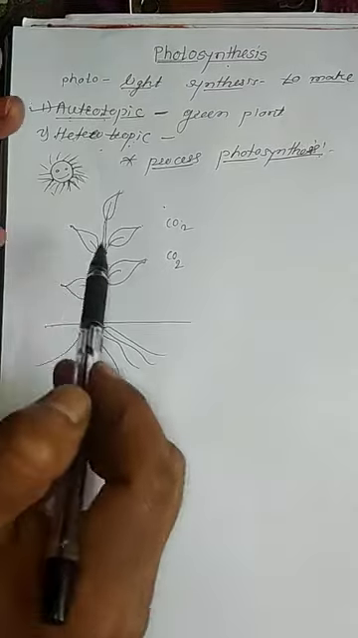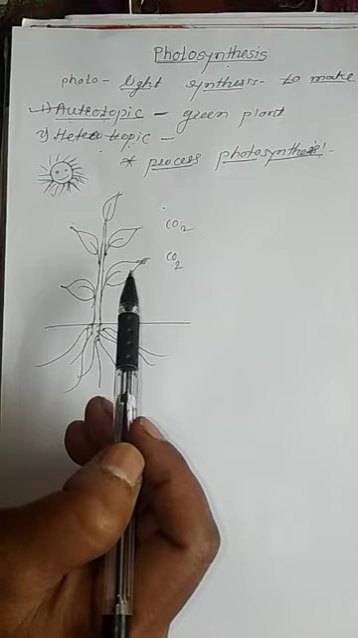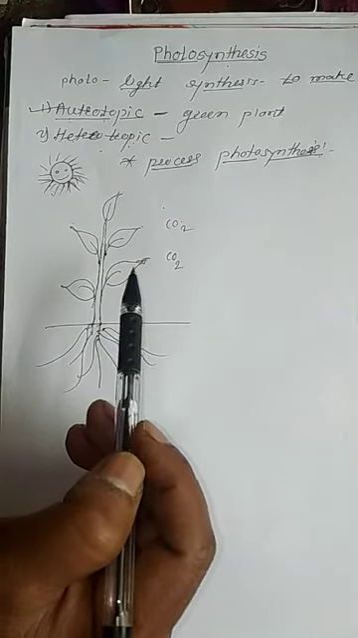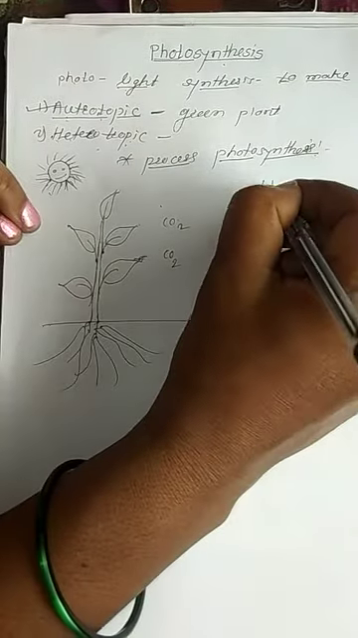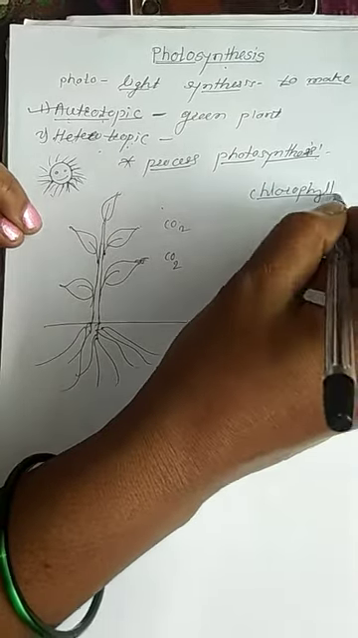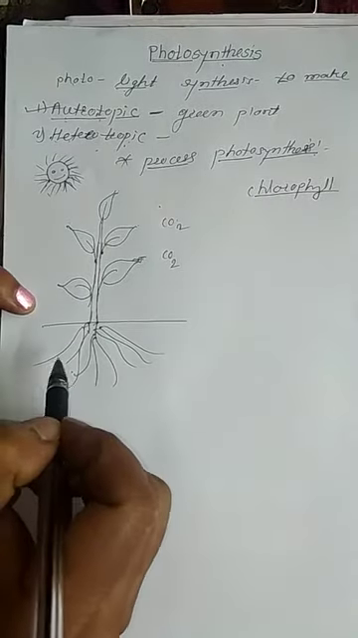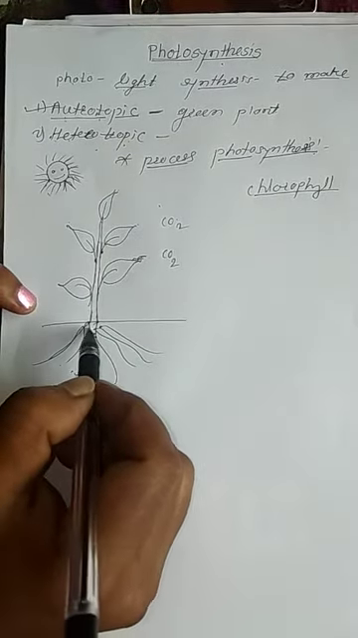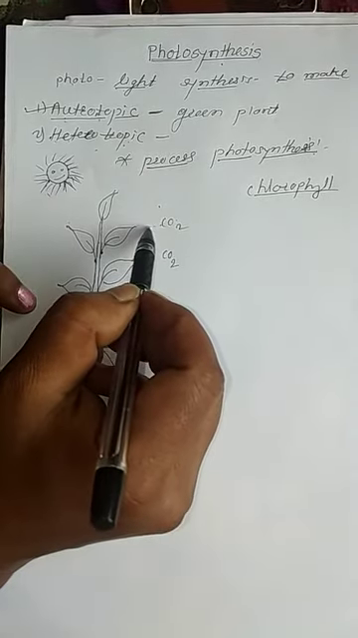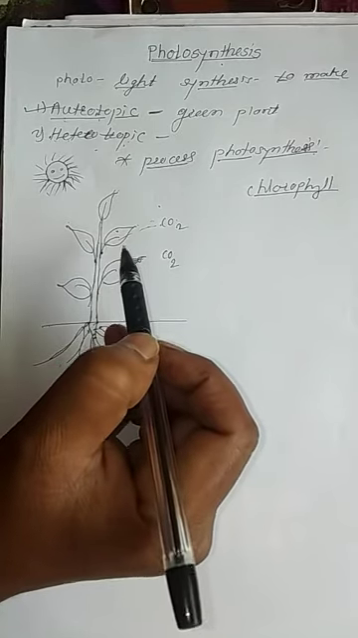See, students, the green plant contains a pigment called chlorophyll. With the help of this pigment, the plant absorbs water and minerals from the soil and takes carbon dioxide from the atmosphere and makes its own food.